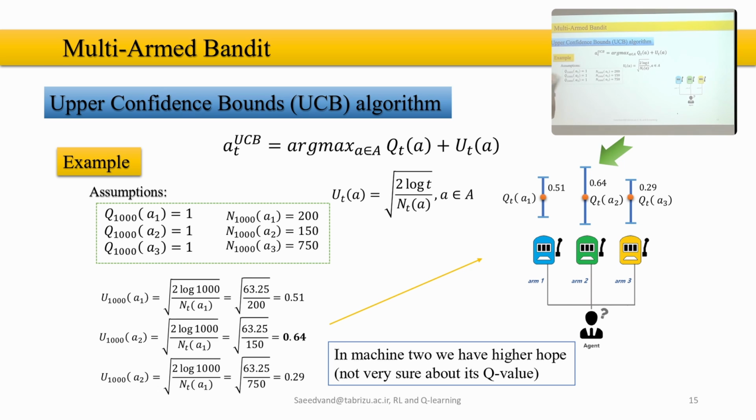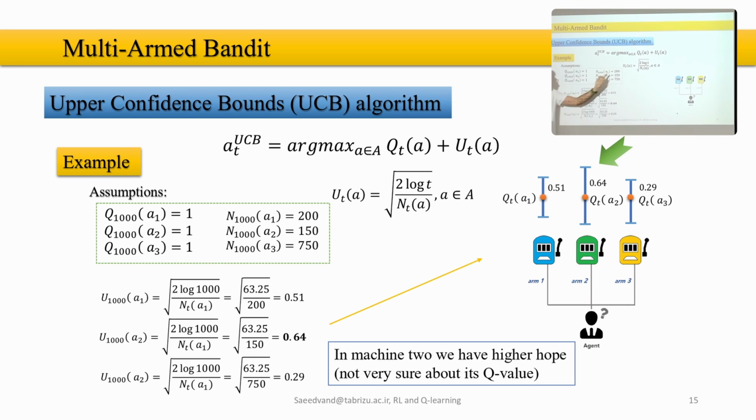For simplicity, we just take 1, and of course this is going to be updated after playing. And this N, N of A1, indicates how many times we tried it. Here, for example, we tried machine A 200 times, machine B or machine 2 150 times, and machine 3 750 times. Okay? And we had this term already, how we can calculate the U_t.